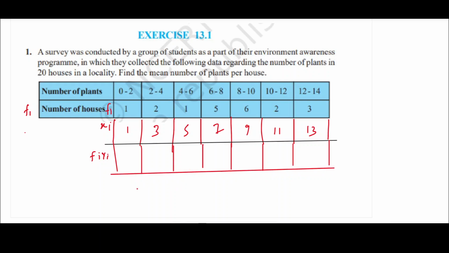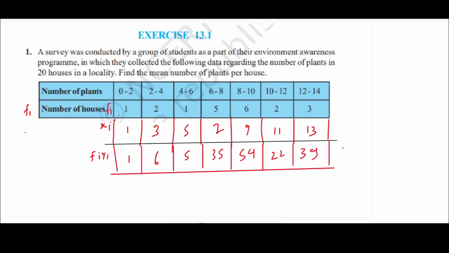Now calculate the value fi xi. Here fi xi is 1 3s are 3, 2 3s are 6, 1 5 is 5, 5 7s are 35, 6 9s are 54, 2 11s are 22, 3 13s are 39. Then add it.